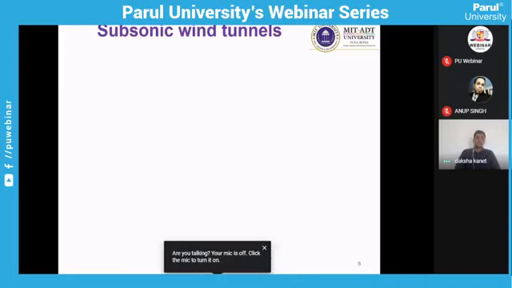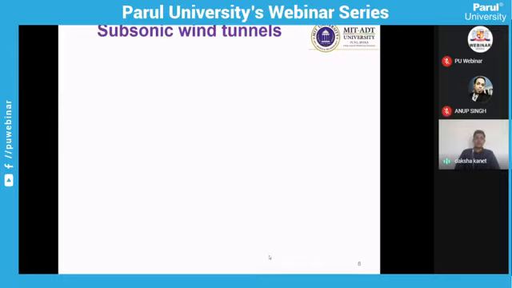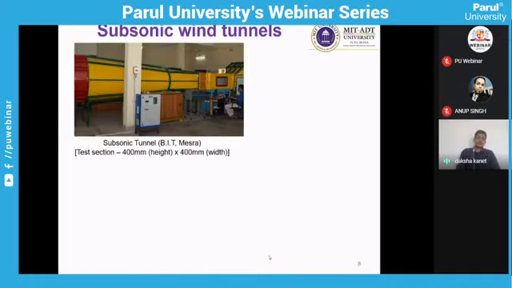And we will be seeing different wind tunnels, as we have seen that the most common way to classify the wind tunnel is based on the flow field, that is the speed of the air inside the wind tunnel. And the first one is the subsonic wind tunnel, which creates a flow field in the range of below Mach number 0.8.